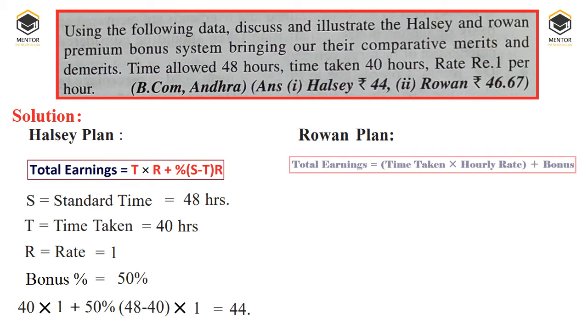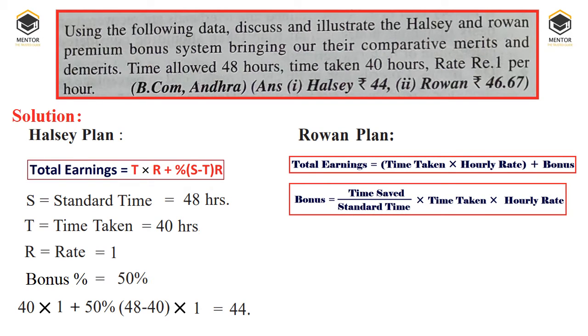Then when you see Rowan's premium plan, the formula is the same. Either way, we can write the same consolidated formula. So the formula is total earnings is equal to time taken into hourly rate plus bonus. For bonus, the formula is time saved divided by standard time into time taken into rate per hour. This is the formula provided for the bonus by Rowan. The wage formula is quite easy, that is T into R, rate per hour. Right? Then the bonus we need to add, then we will get total earnings.